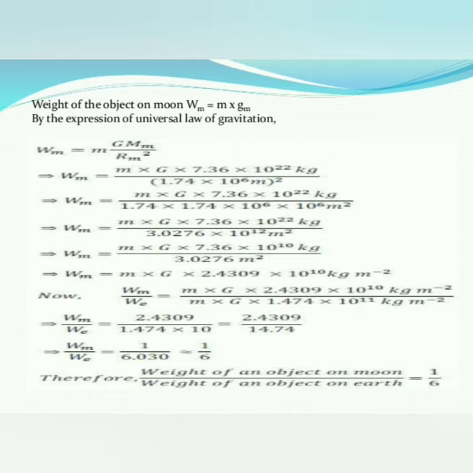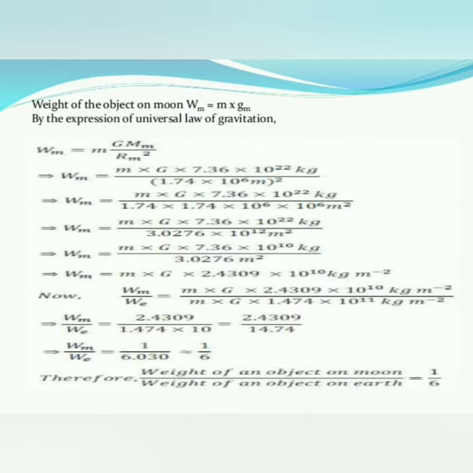So this is the weight of the object on the moon, and next, We is nothing but the weight of the object on the earth, that is m into g into 1.474 into 10 to the power of 11 kg per meter square.